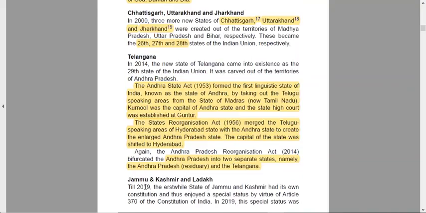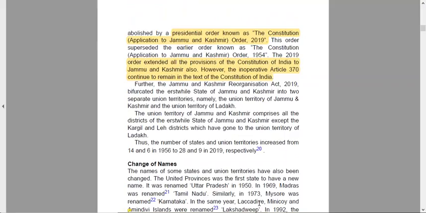and Leh Ladakh area. Till 2019, the erstwhile state of Jammu and Kashmir had its own constitution and enjoyed a special status by virtue of Article 370 of the Constitution of India. Till 2019, Kashmir had its own constitution and its own rules and regulations under Article 370. But in 2019, the special status was abolished by a presidential order known as the Constitution (Application to Jammu and Kashmir) Order of 2019.